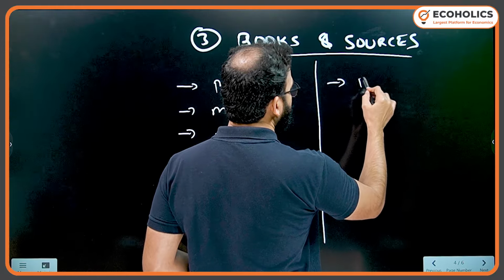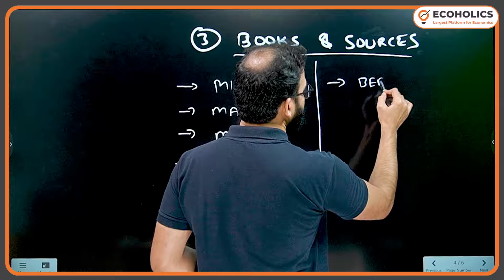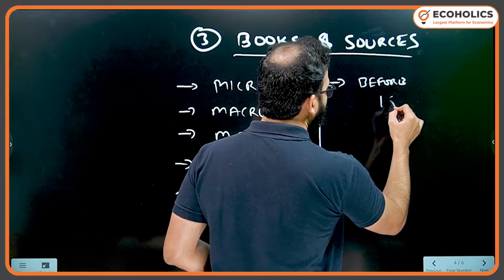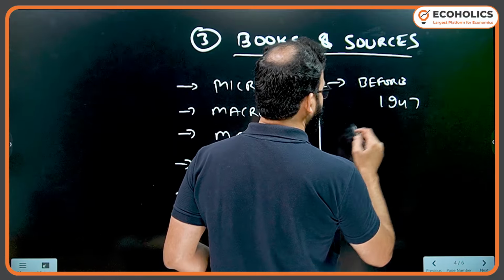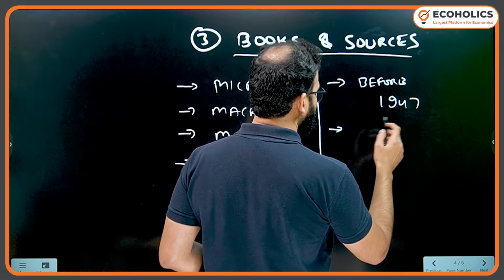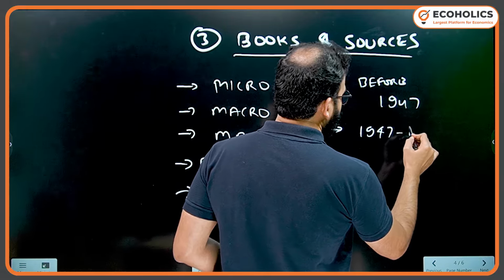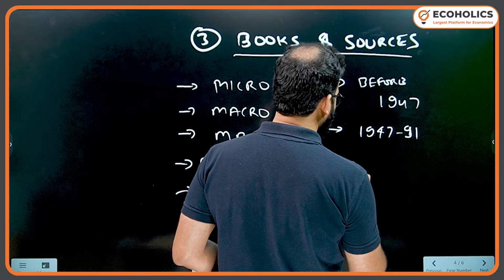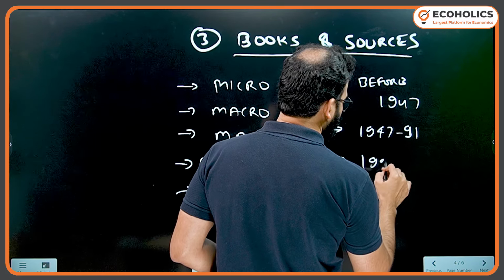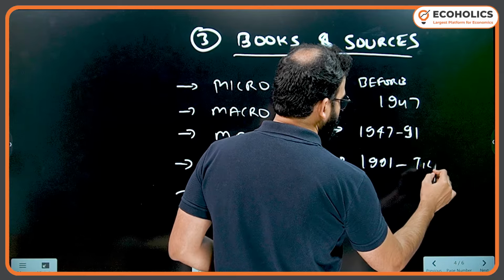Now here in Indian economy, before 1947, only one book is there, Tirthankar Roy. Then 1947 to 91 and 1991 till date.